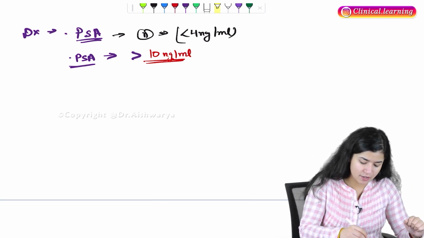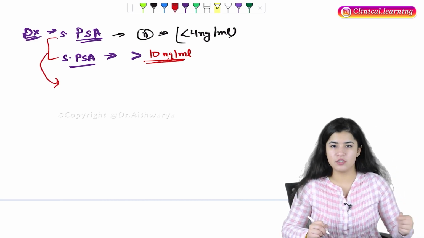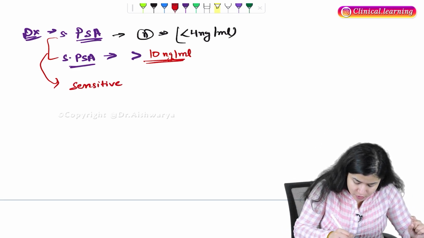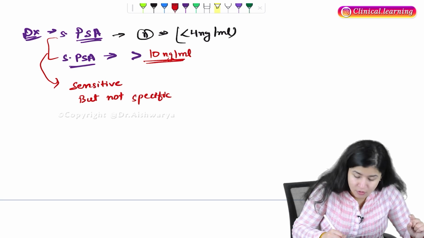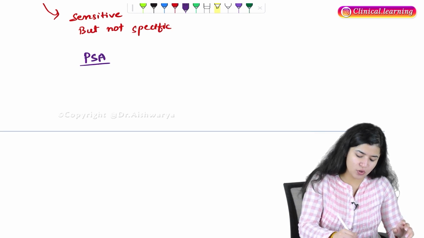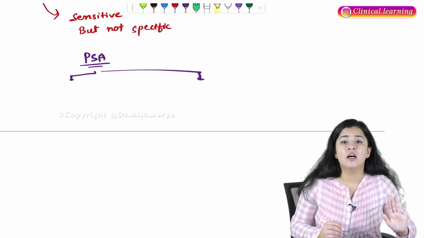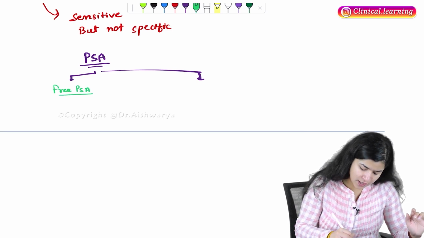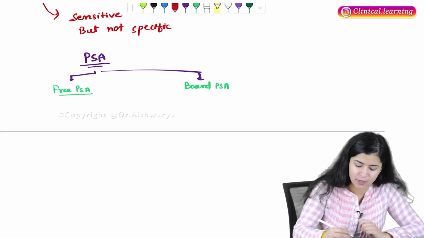This prostate specific antigen is a sensitive marker. This is not a specific marker. So write it: this is sensitive but not specific. Okay. Now, generally this PSA has two types. What are those two types? One is the free PSA and the other is the bound PSA. What does bound PSA mean?